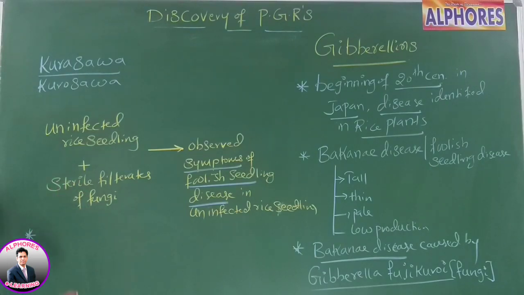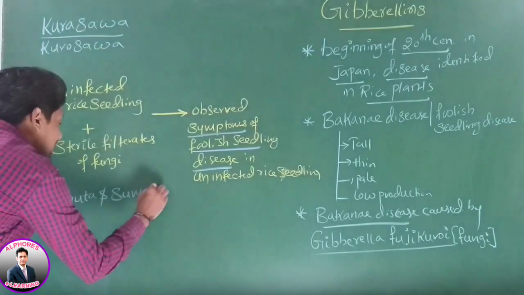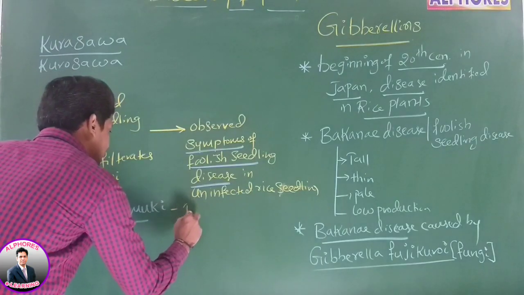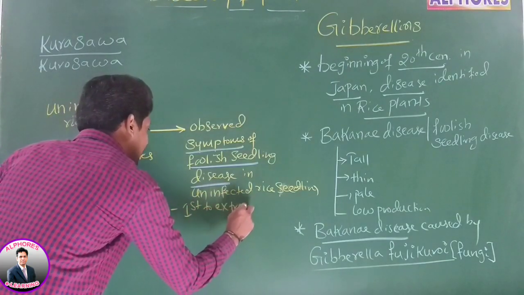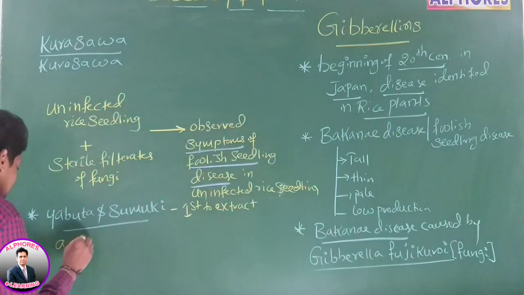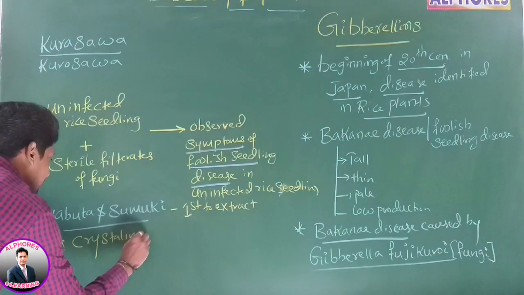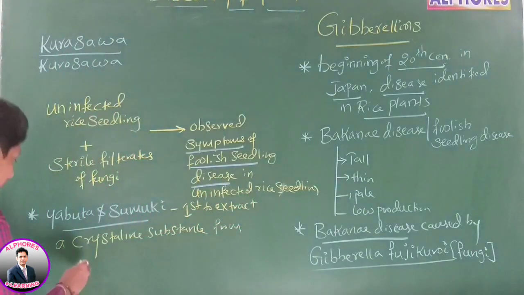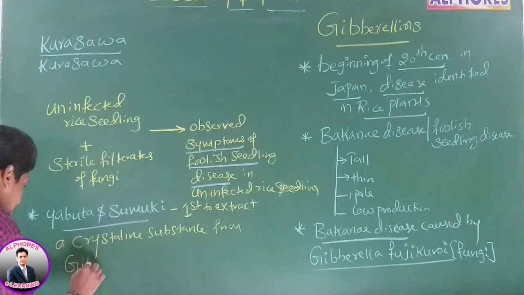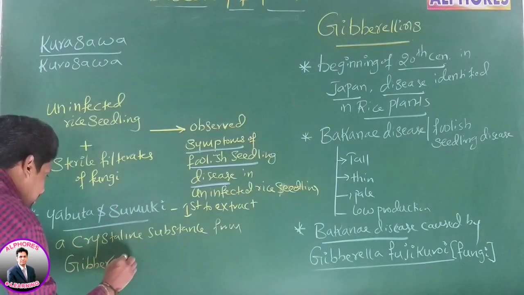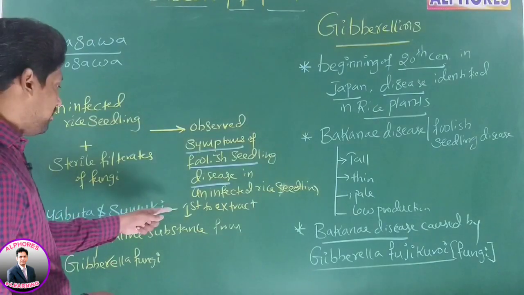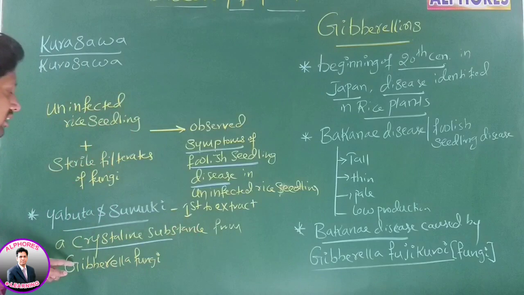Listen to the statement. Later, Yabuta, the scientist, and Sumiki were the first to extract a crystalline substance from Gibberella fungi.